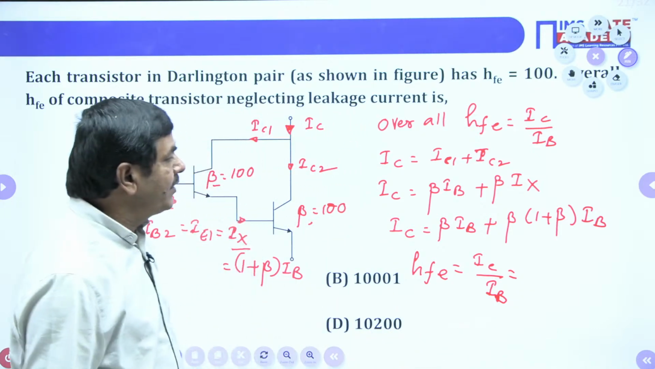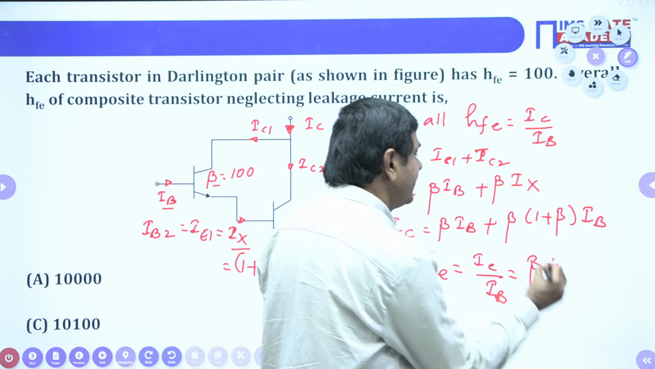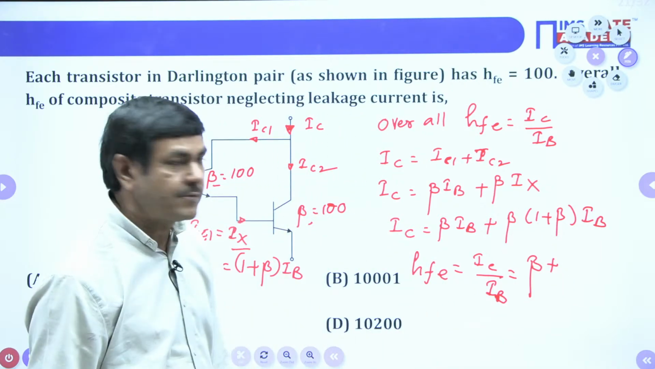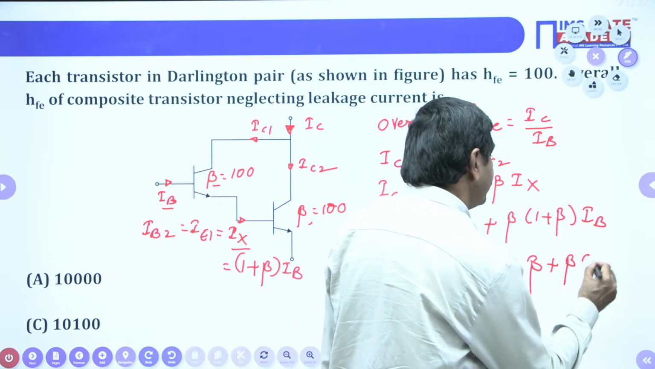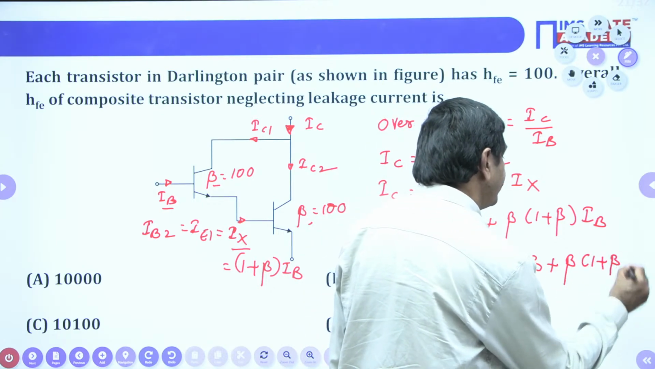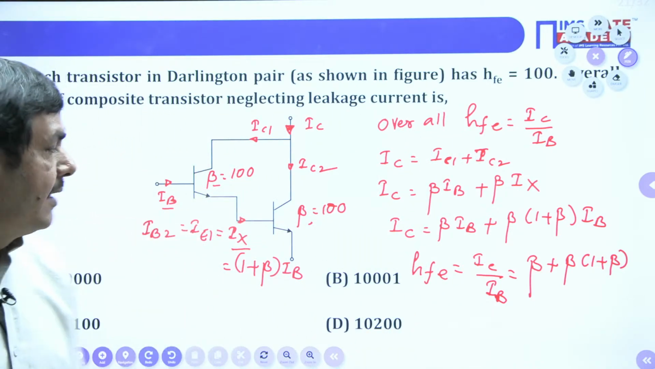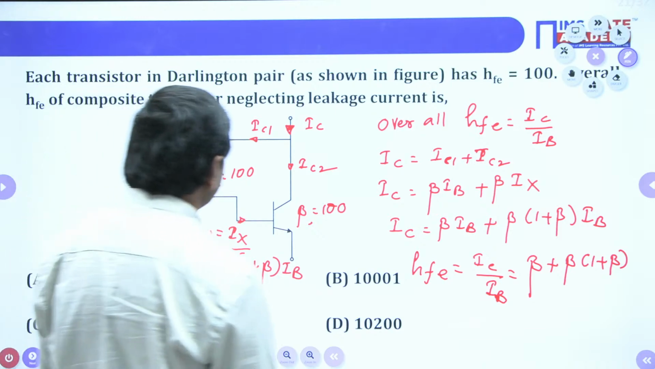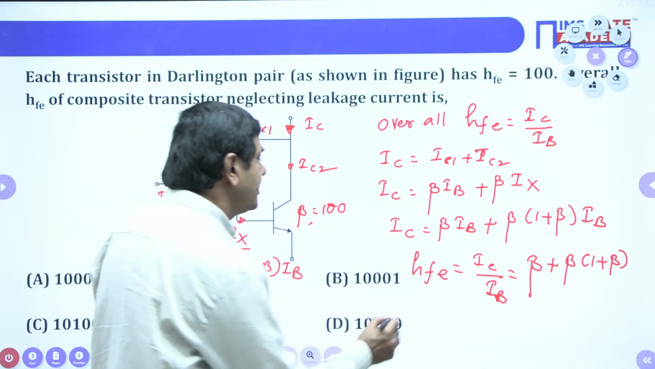IC by IB, we are getting finally beta plus, yes, we can write beta plus. What more else we are having here now? Beta into 1 plus beta. We are getting that much value of HFE is available. So that HFE I can determine by substituting the beta values here now. Yes, I can put those beta values in this one.